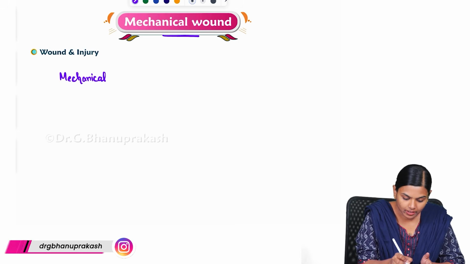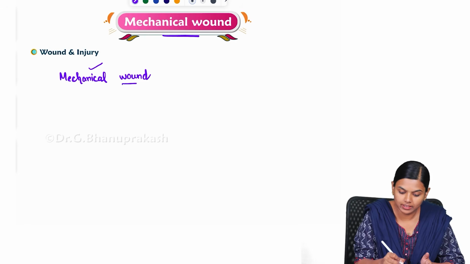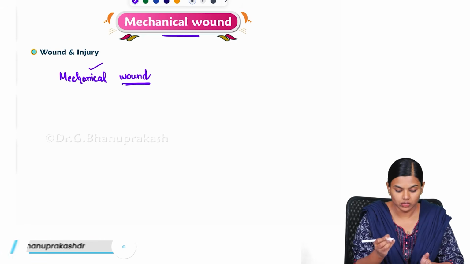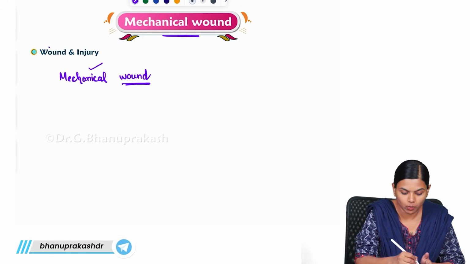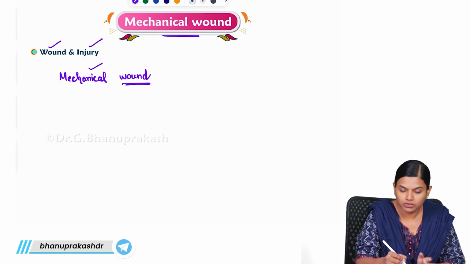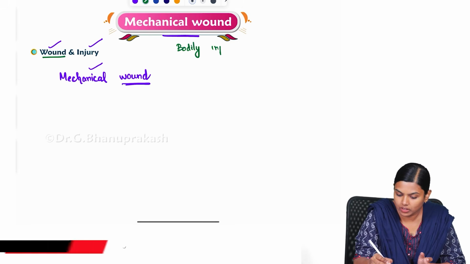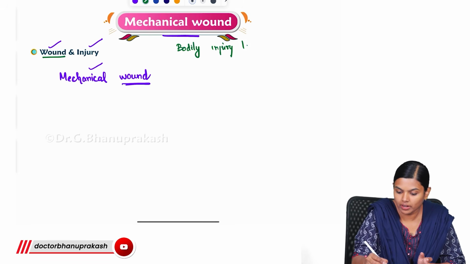The word mechanical itself means something mechanical is causing a wound. First of all, we have to know what is a wound and what is an injury. As far as the law is concerned, a wound is bodily injury or impairment.